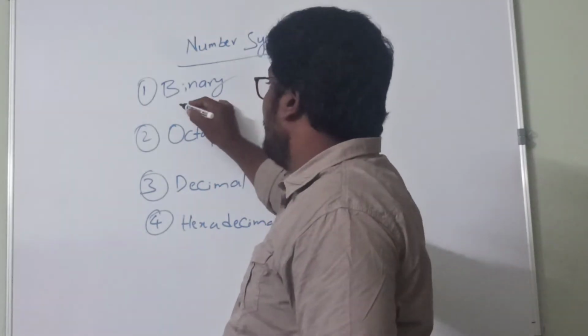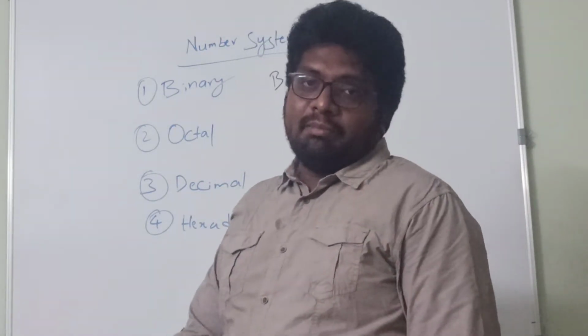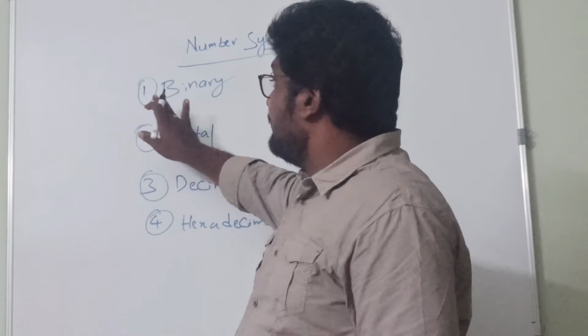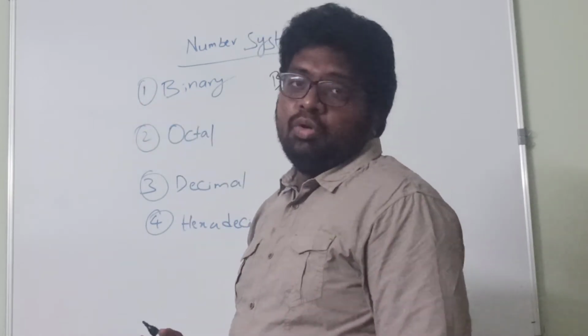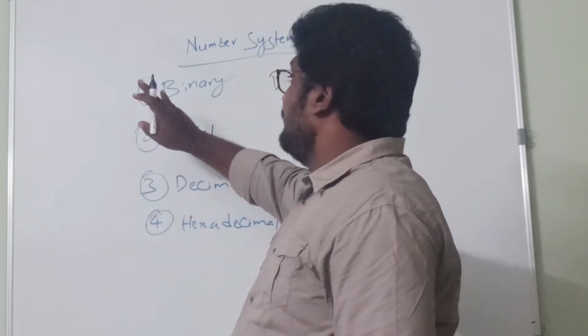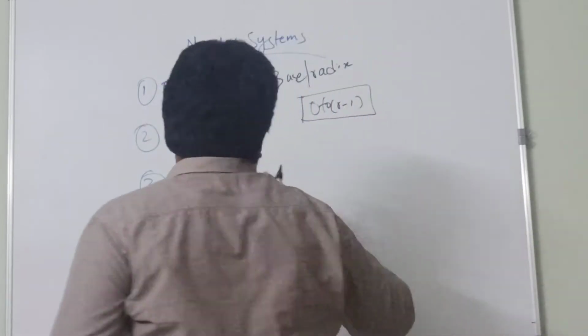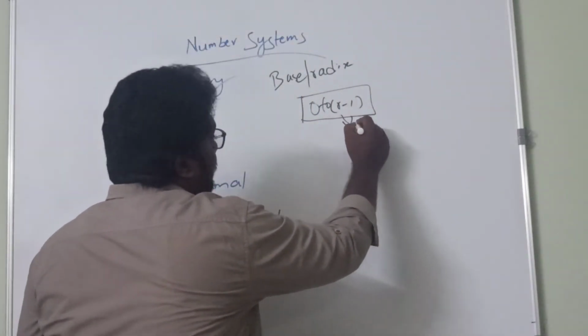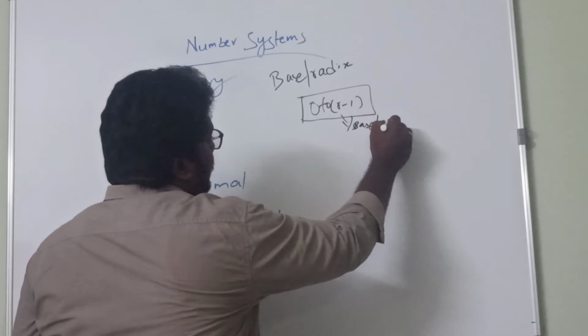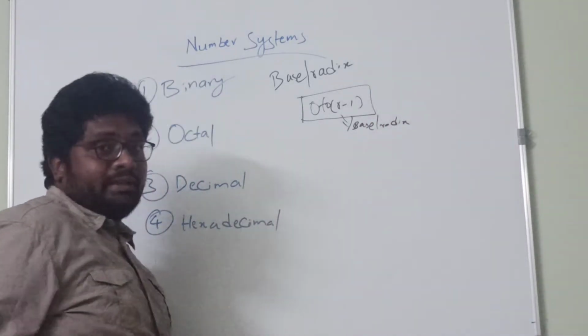First of all, let us take the binary number system. As the name itself represents, bi means 2. So the base for a binary number system is 2. Here r represents the base or radix.